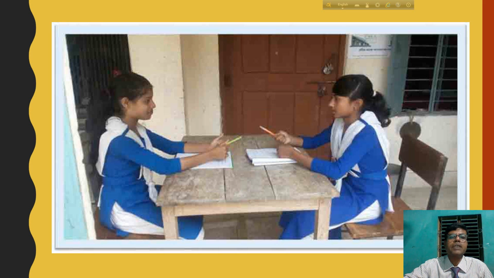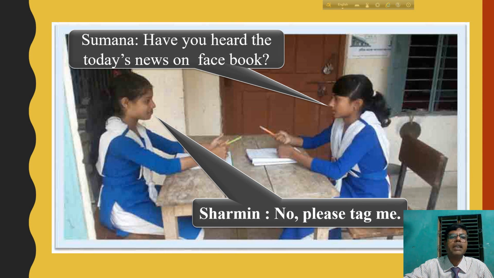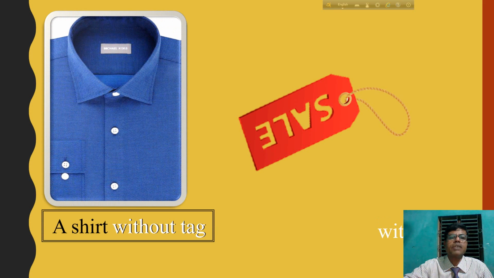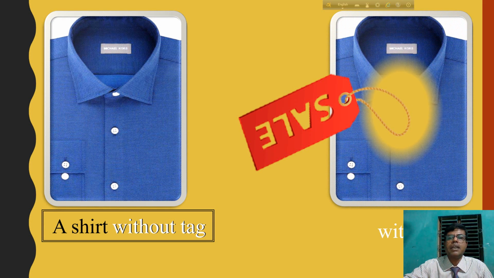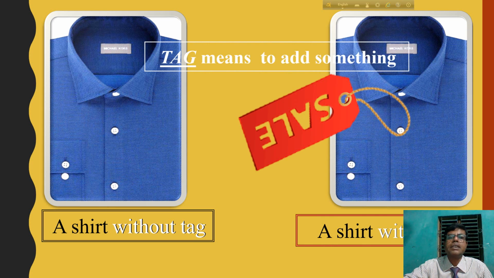Dear students, here you see two pictures. One is Sumona, another one is Sharmin. They are making a dialogue. First, Sumona: Have you heard today's news on Facebook? Sharmin: No. Please tag me. Here you see a shirt without a tag. Another shirt. Here is a blinking tag. Tag means to add something.